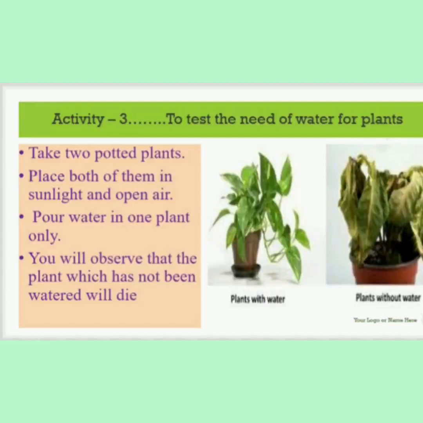Now this one, activity 3, to test the need of water for the plants. Now sunlight is important, air is important, and now we are seeing that water is important. What is the need of water? Xylem, do you remember? Xylem and phloem are the two tubes present in the plant; xylem absorbs water and phloem absorbs the food materials. Yes.